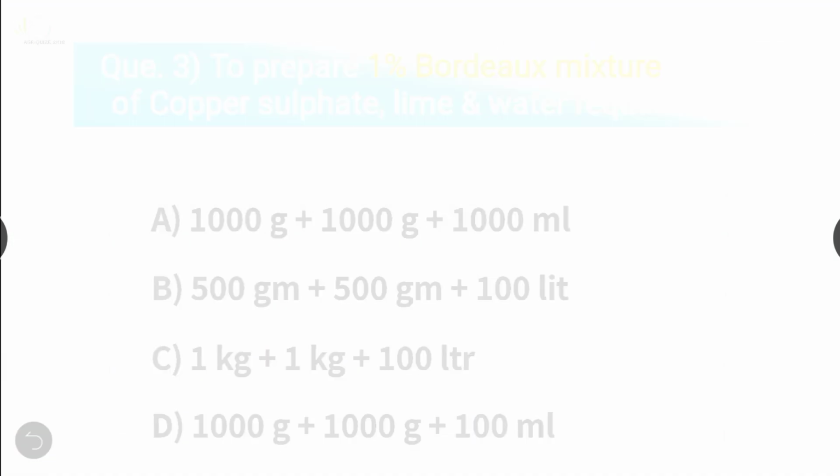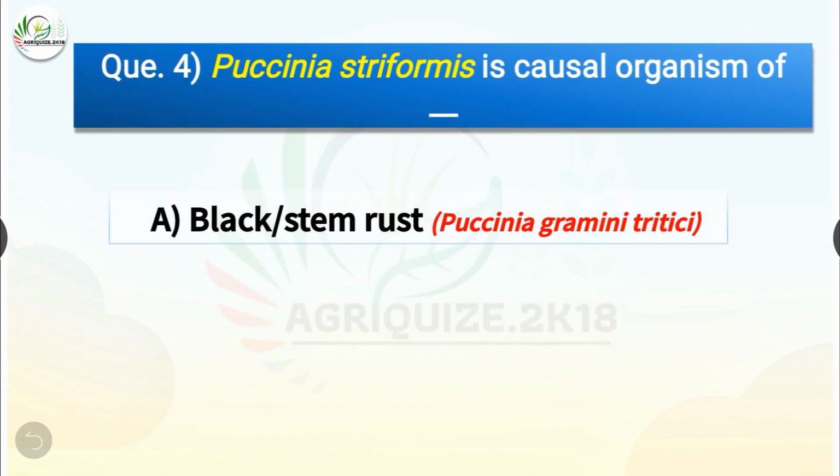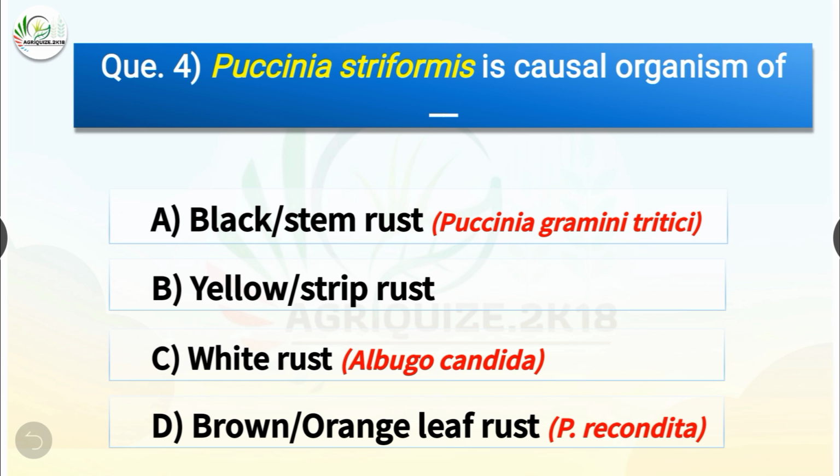Question number 4. Puccinia striiformis is causal organism of dash. The options are black or stem rust, yellow or stripe rust, white rust or brown or orange leaf rust. The correct answer is option B, yellow or stripe rust.